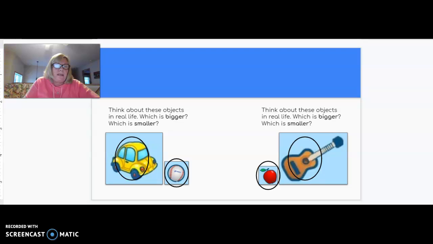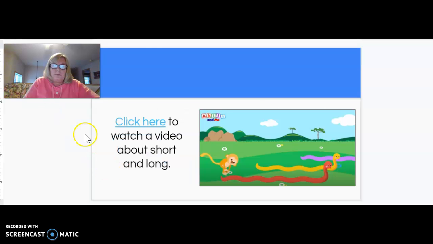All right, let's look at another slide. Now, to compare sizes, we also use the words longer and shorter, and we've talked about that a little bit.